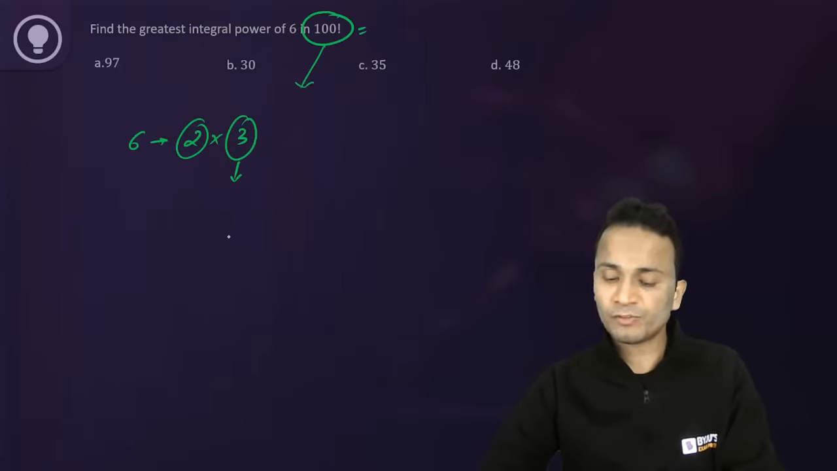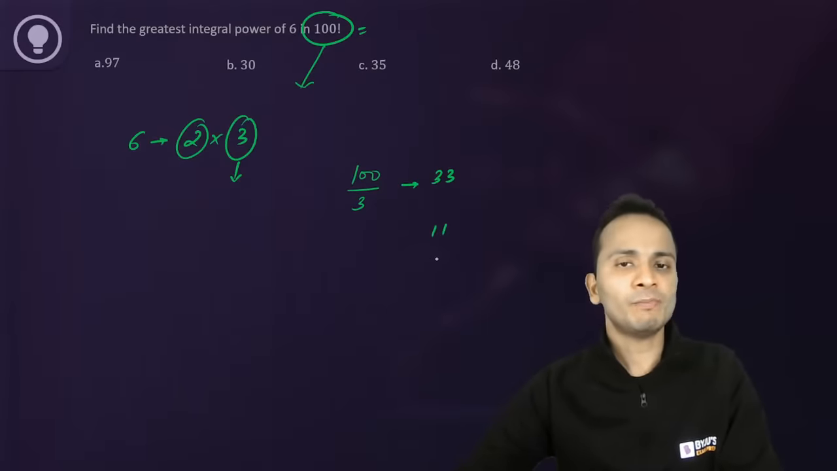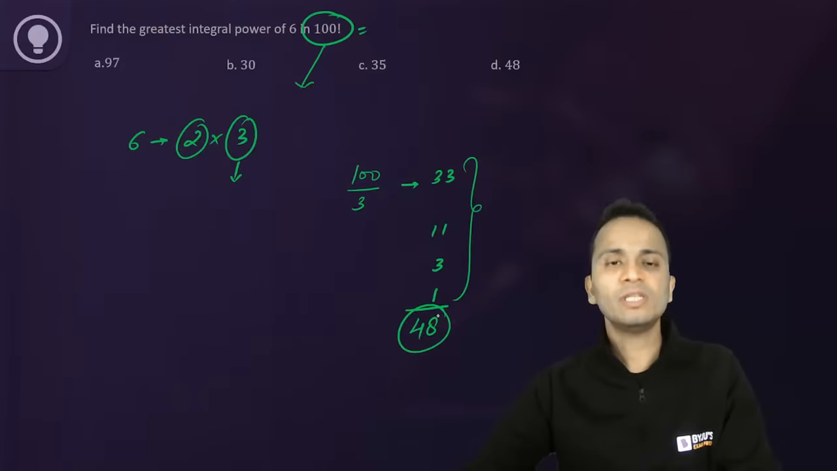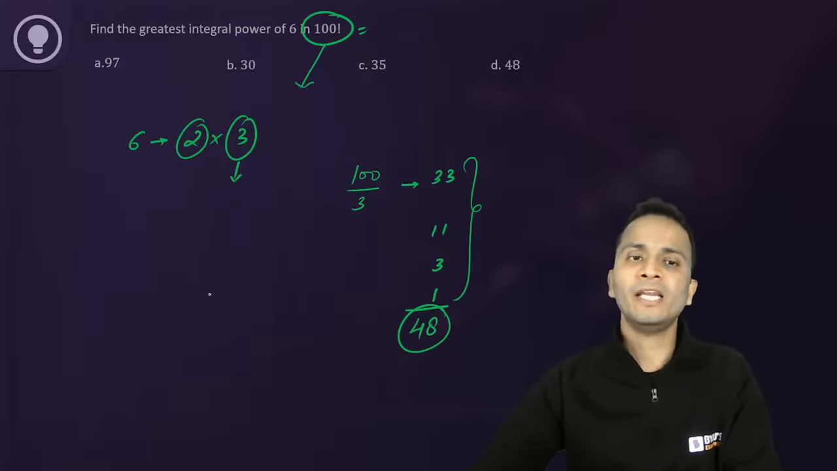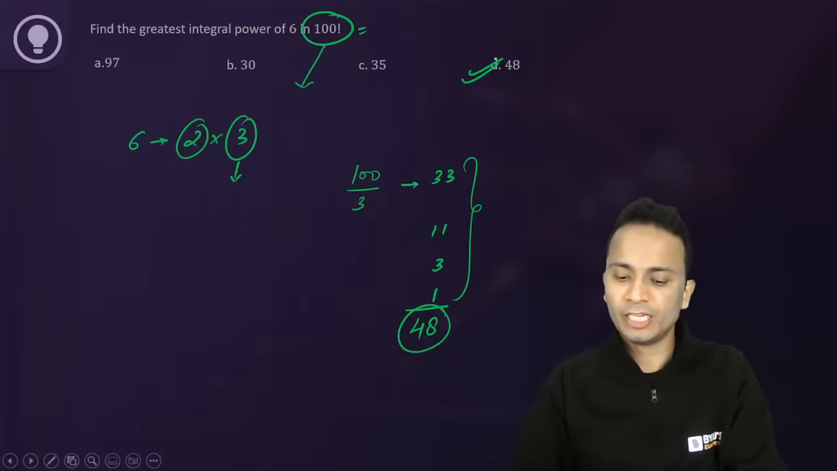Okay, so yes, power of 3 is enough. So for 100 factorial, how do we find the power of 3? I'll divide 100 successively by 3. So 100 upon 3, quotient is 33. Then 33 upon 3, quotient is 11. 11 upon 3, it is 3. Then 3 upon 3 is 1. Just add these numbers and the sum is 48. That will give you the highest power of 3 or highest power of 6 in 100 factorial. So the correct answer for this question should be 48.